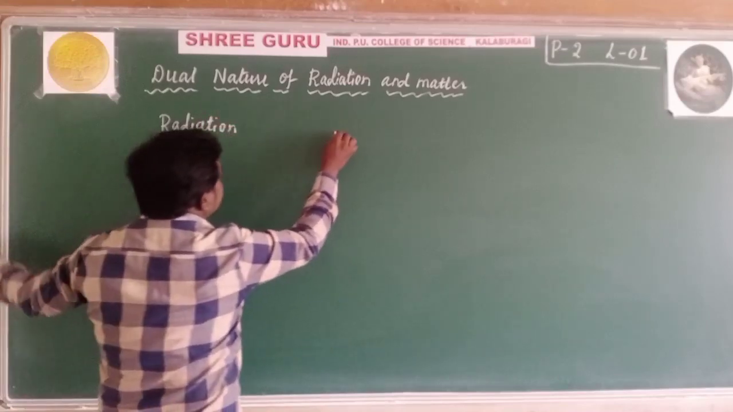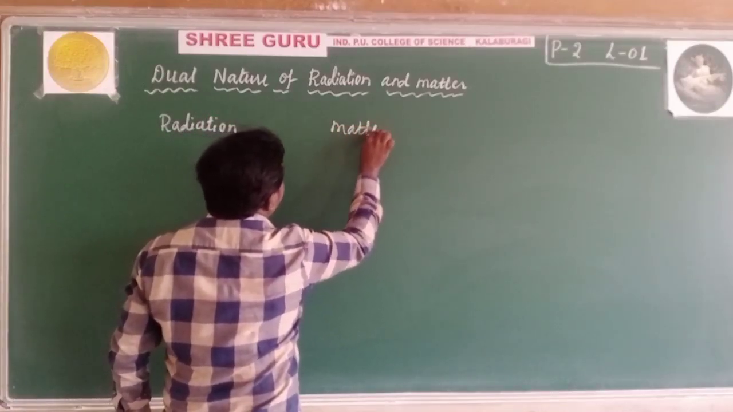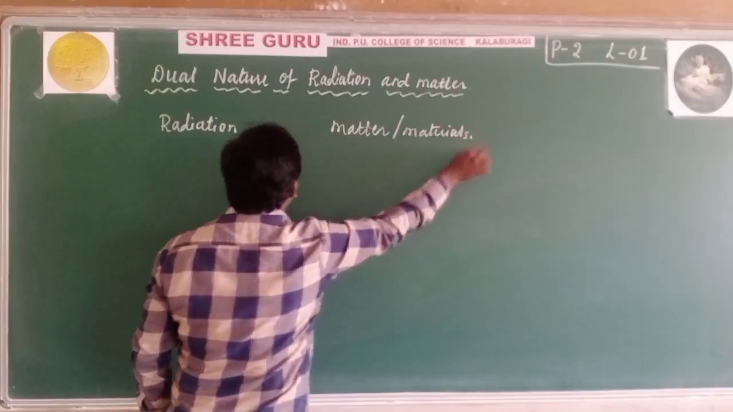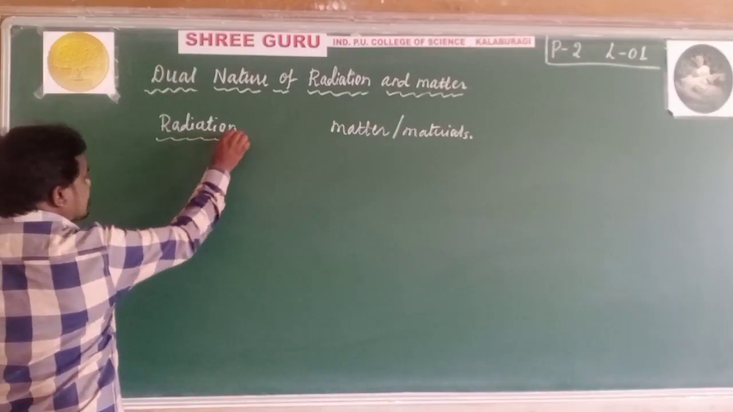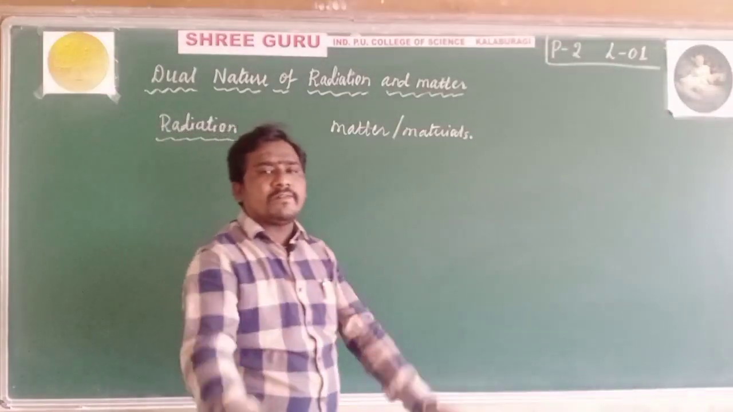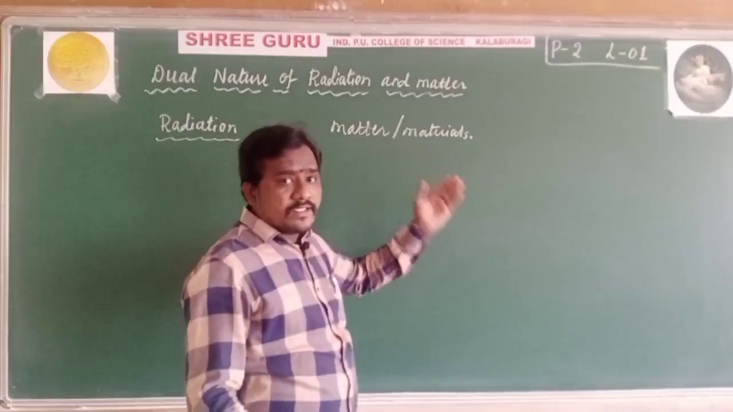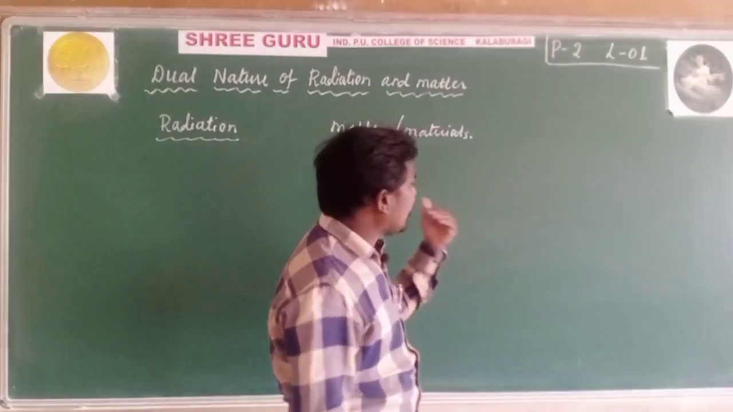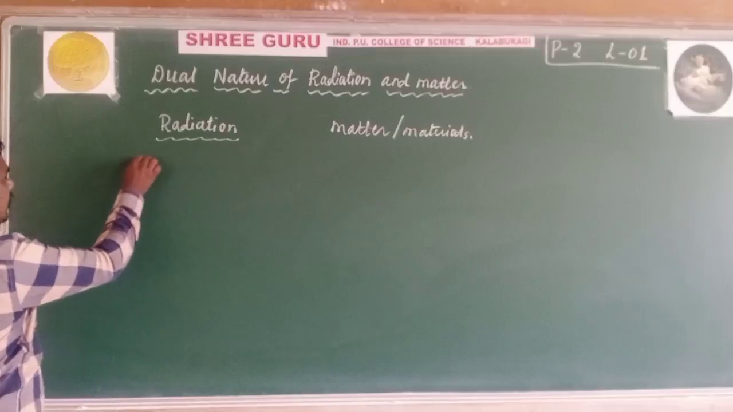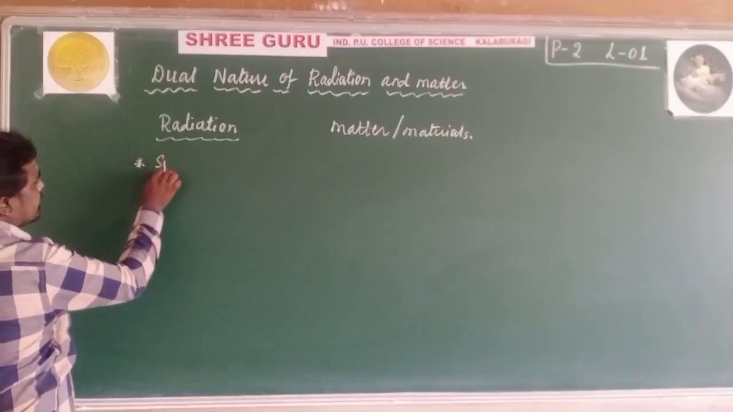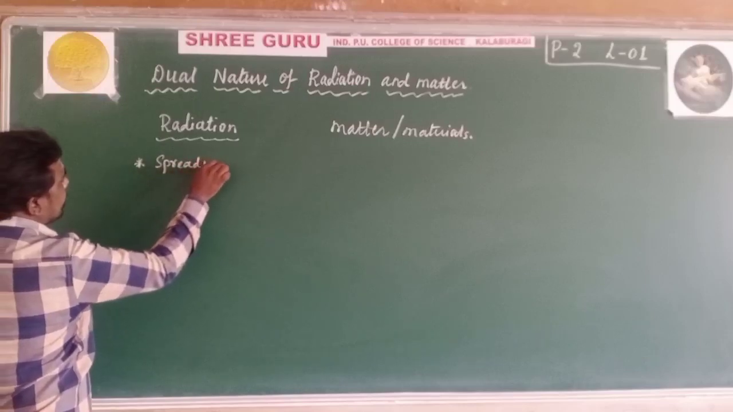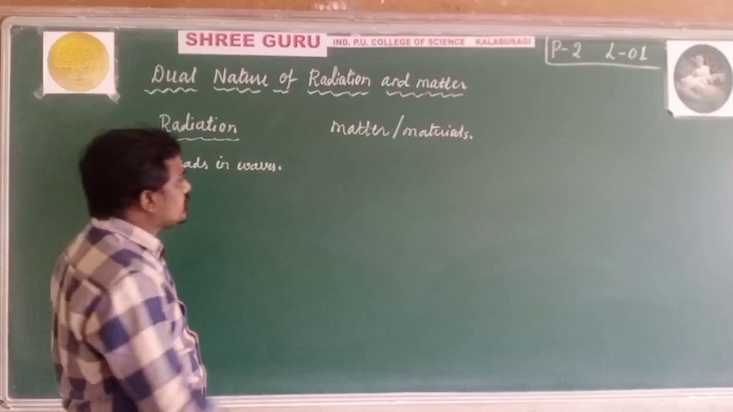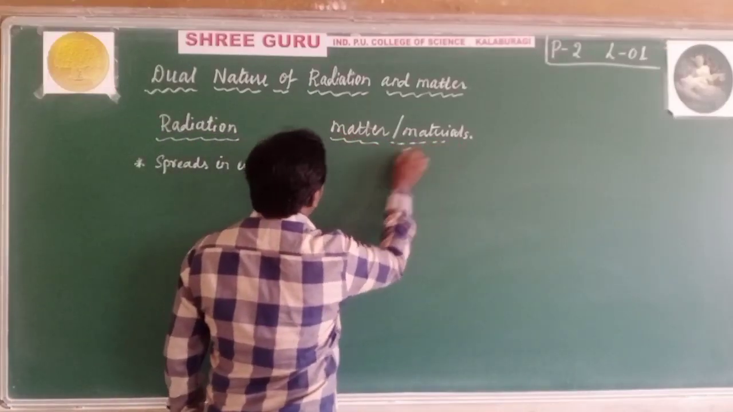Any kind of radiation, and matter means any type of material. Here we know that radiation spreads in the form of waves. Matter is like a bullet, it shoots in a straight line. Like a bullet, it moves in a straight path. Radiation spreads in waveforms, spreads in waves.